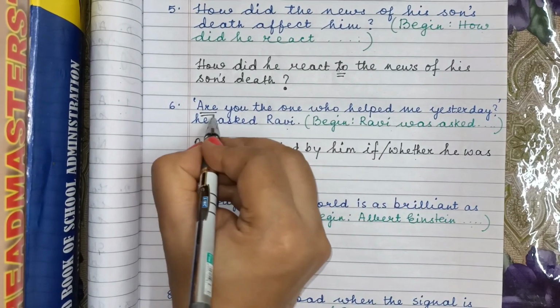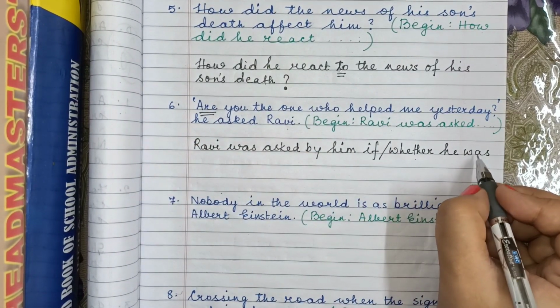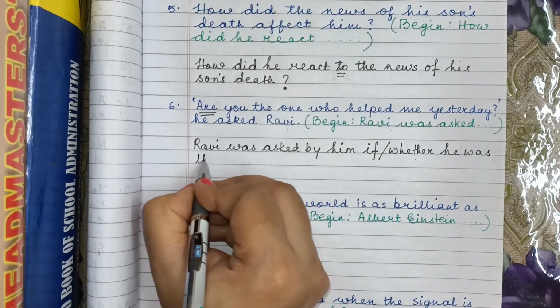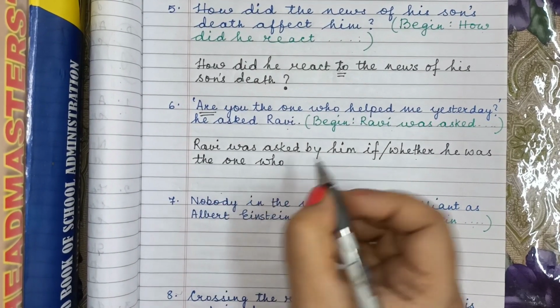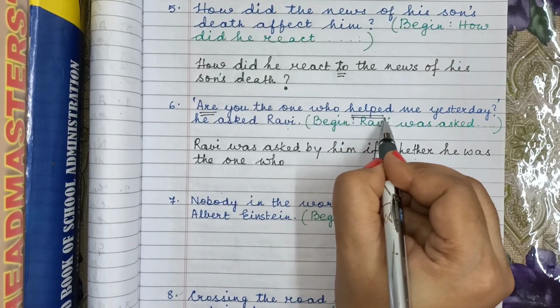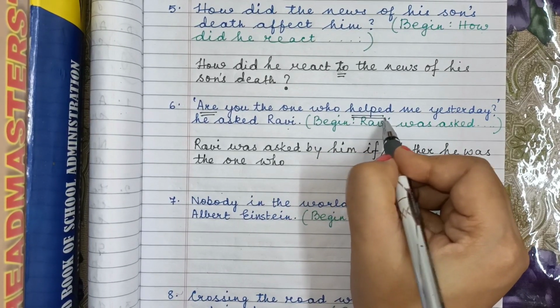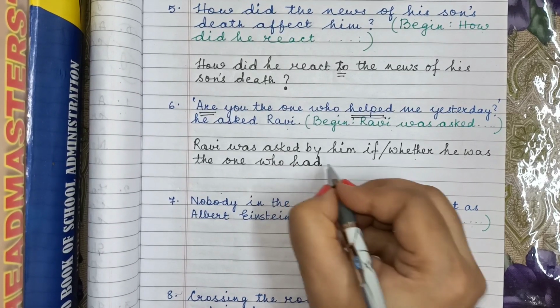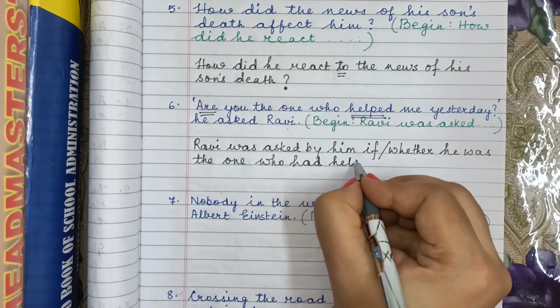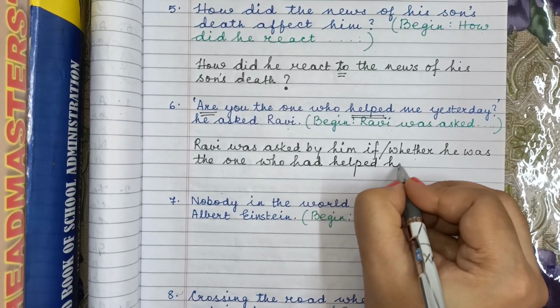Why was? Present tense changed to past tense. He was the one who helped. Past tense will be changed to past perfect. Who had helped? Past perfect form. Who had helped him.